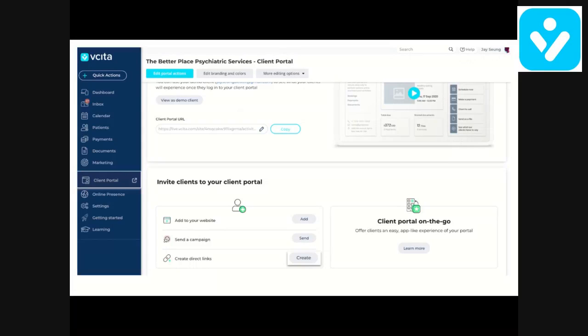So what we're going to do is send a direct link for them to schedule an appointment. And we can grab that link from right here. This is the client portal tab. Right down here, you see you have an option to create direct links. You click create, you choose the option, what you want to do, and we want to schedule. So we're going to choose the link to the scheduler.